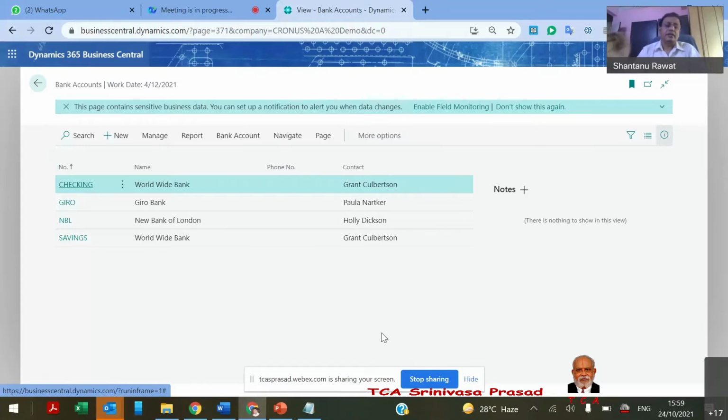Any single transaction that happens in the bank account is automatically captured in our server and the system generates the automatic GL entry. Nobody is doing bank entry over there. This has been running successfully for the last 6 years.